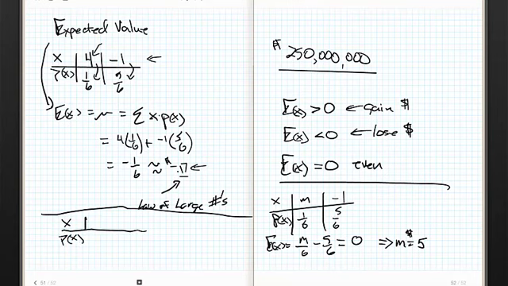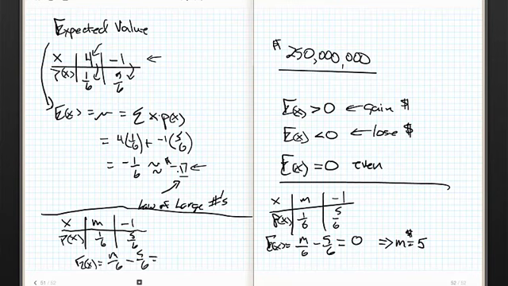This is how insurance companies do it. We've heard of actuaries. They figure it out, so on average, they make a certain amount of money off of each customer. Think of insurance as just being a great big gambling game. So I'm going to lose a buck 5/6 of the time, and I'm going to gain m amount 1/6 of the time. So it's the same problem. I know that E of x is going to be m/6 minus 5/6.